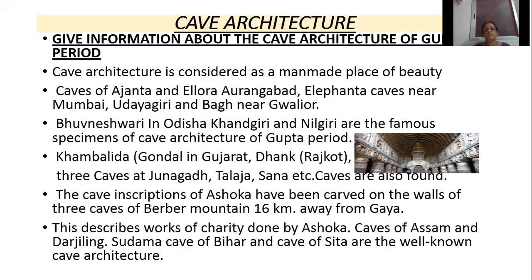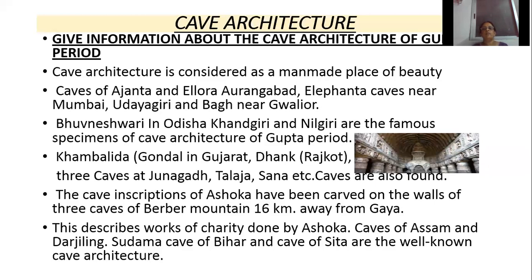So in that cave what is written? Inscription, I told you, writing on the walls of a cave with a pointed stick or nails is called inscription. So what is written in that cave: charity work done by Ashoka. He helped poor people. That is written in that cave. Caves of Assam and Darjeeling, Sudama cave of Bihar and cave of Sita are also well-known cave architecture.